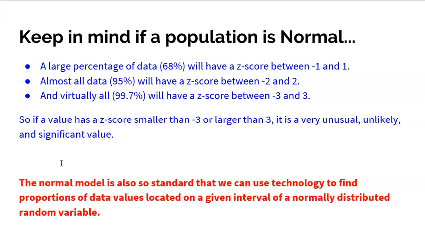So the normal model is also so standard that we can use technology to find proportions of data values located on a given interval of a normally distributed random variable. So I'm going to save how to do that and what that's all about for part 2 of this video. So this was part 1, so hopefully that gave you a good understanding of what the normal model is and how powerful the normal model can be in helping us understand data and where data falls. All right, don't forget to watch part 2. It's equally as important.